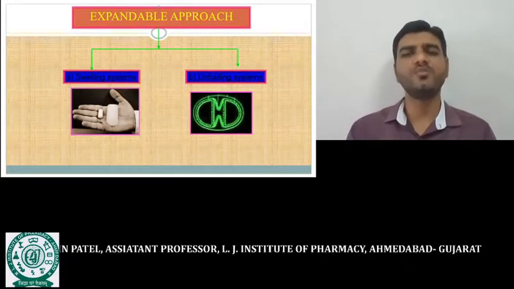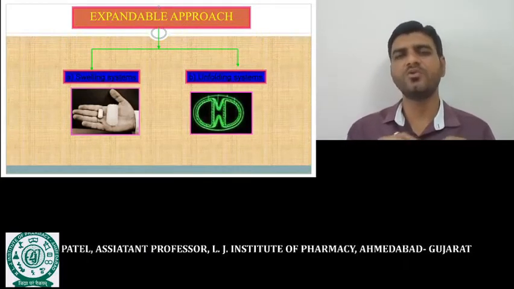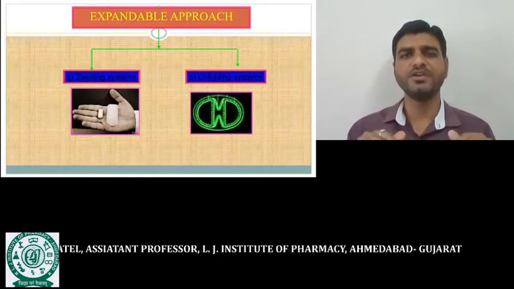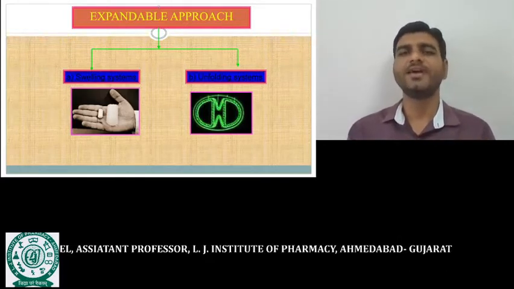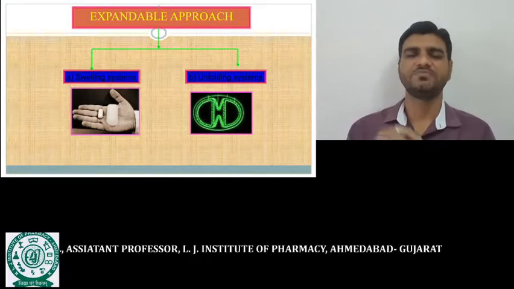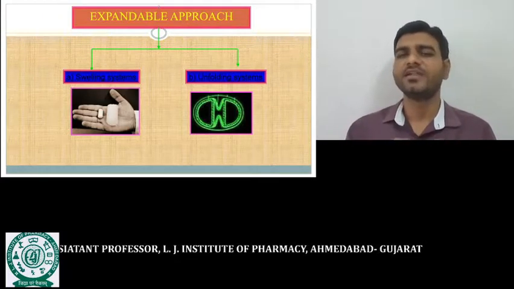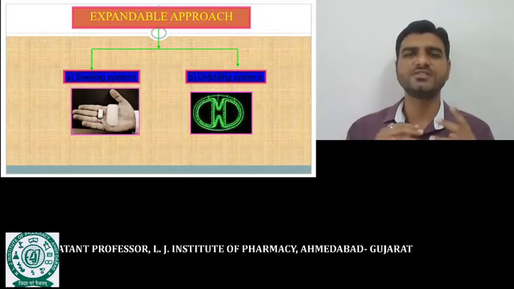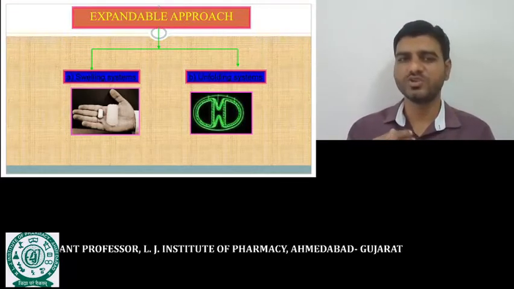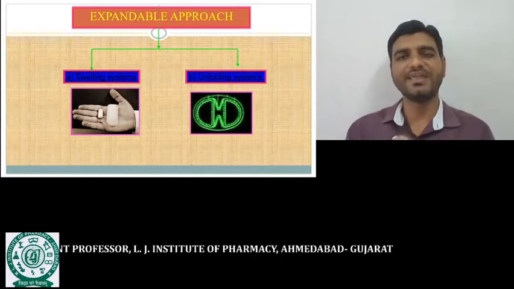The second approach is the unfolding system. In that, we are going to prepare a film. That film is rolled down, tied up with a gelatin band, packed into a capsule, and given to the patient. When that capsule is exposed to the gastric juice, the capsule is going to dissolve, and the gelatin band is going to dissolve.